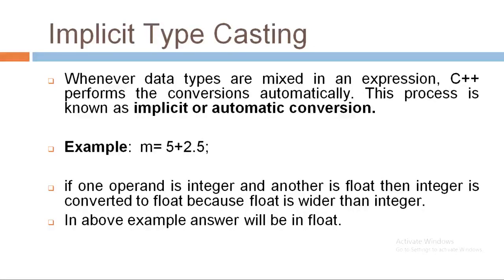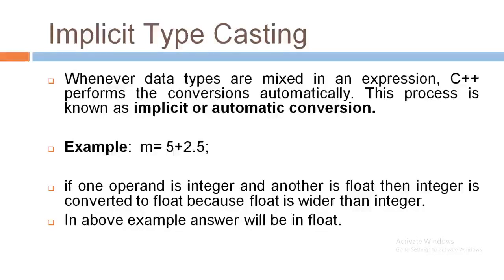So what is implicit typecasting? Whenever data types are mixed in any arithmetic expression, C++ performs the conversions automatically. This process is known as implicit or automatic typecasting.